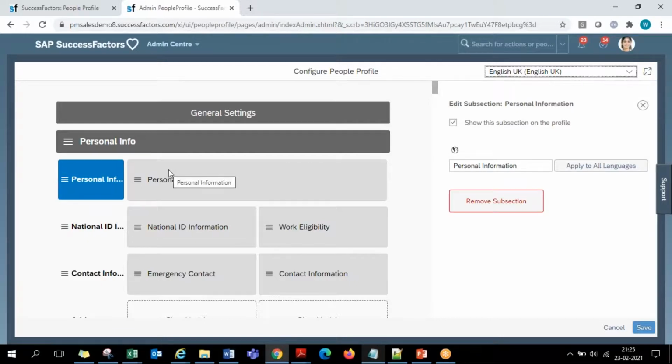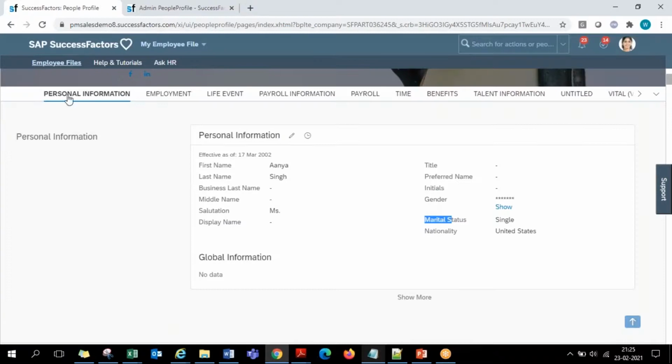The label of the portlet, the fields in the portlet, which field is mandatory or non-mandatory, all those field properties, we deal with in a different place that we'll see at the next level. So as of now, here in the people profile, you can handle the section and subsection labels, and even the placement. Now, people profile is in the first place and employment is in the second place.